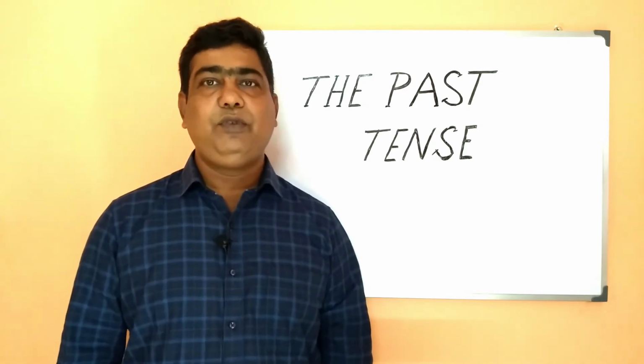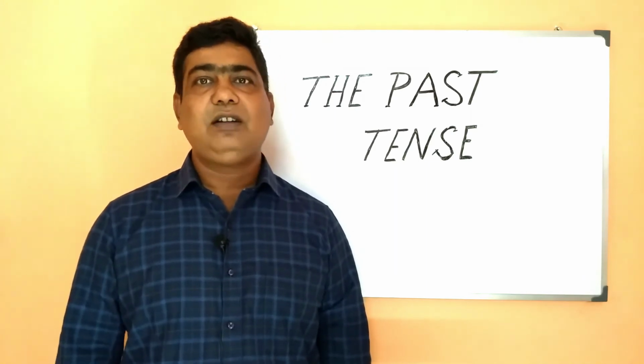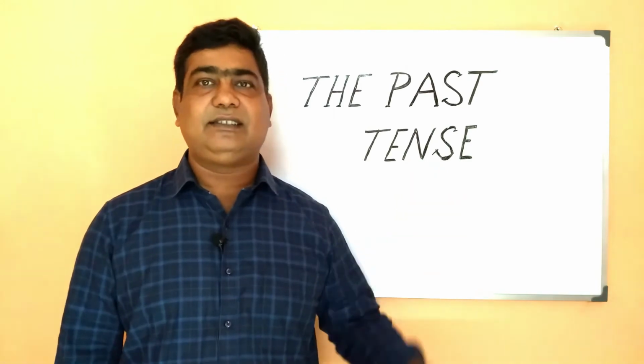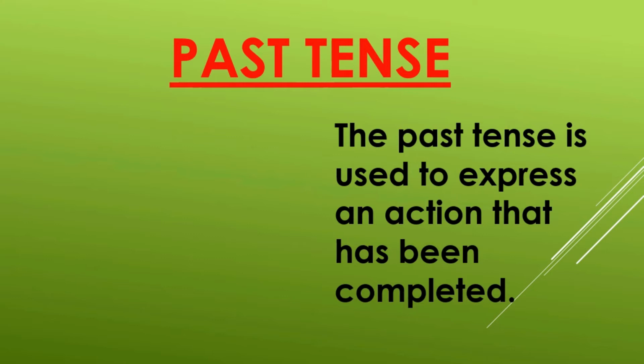In the previous class, we had discussed the present tense and I am sure every one of you has understood the present tense very clearly. In today's class, we will discuss the past tense. Now let us first understand, students, what is meant by the past tense. The past tense is used to express an action that has been completed. Therefore, any action which has taken place earlier than the speaker is describing it is called the past tense.